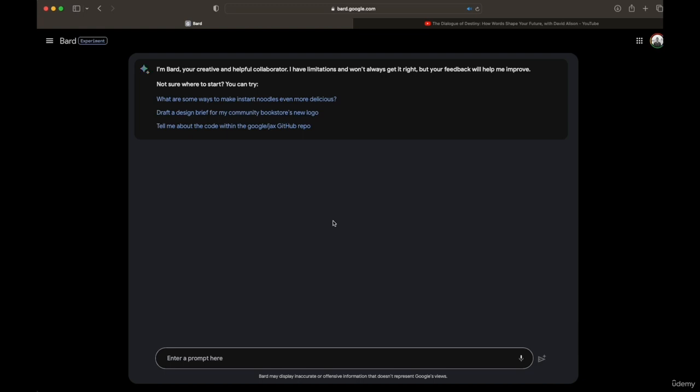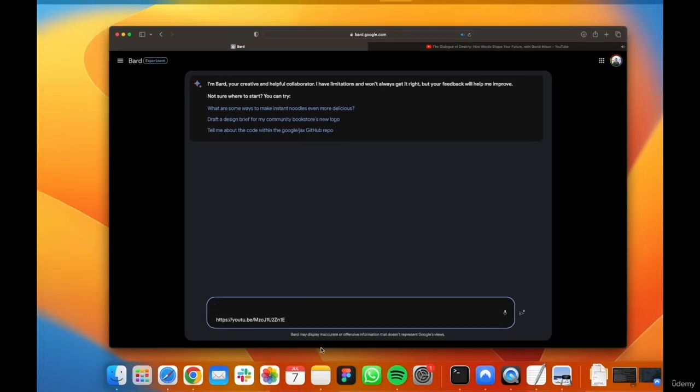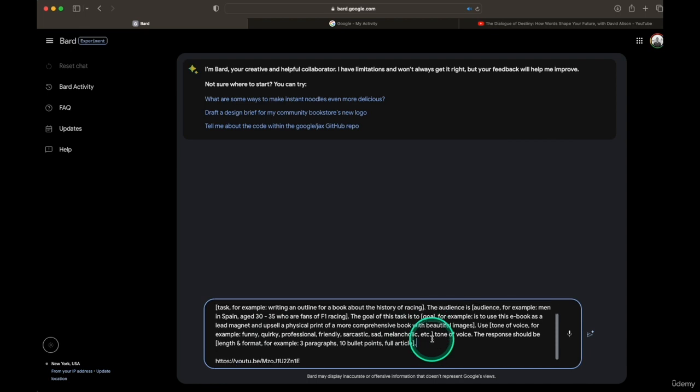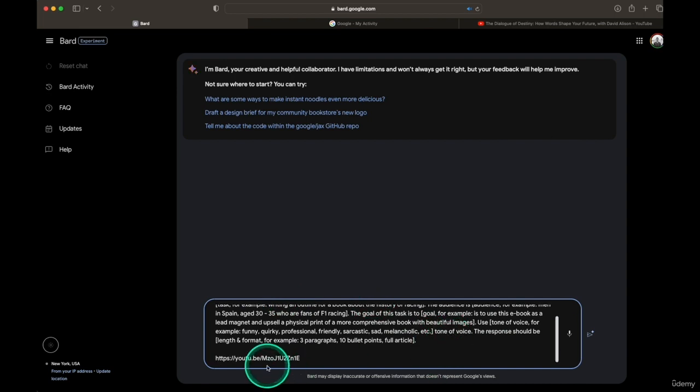We can take the video. We can create a podcast. We can do shorts and reels. There is a lot of stuff that we can do. One of the simplest things is just to turn it into an article. And so this is the video. And then we're going to use our ultimate prompt formula. If you've gone through the earlier videos, we did the ultimate prompt formula. And now we're going to adjust this formula, use the fill in the blank, and create this article.